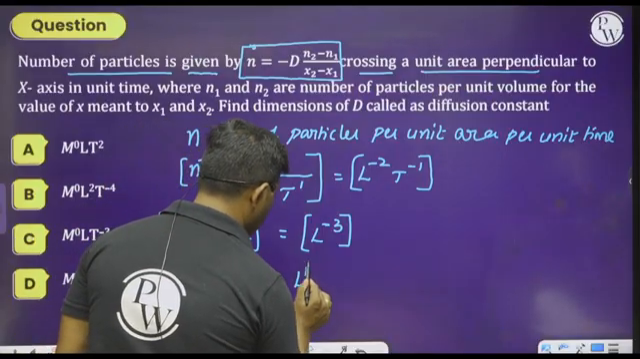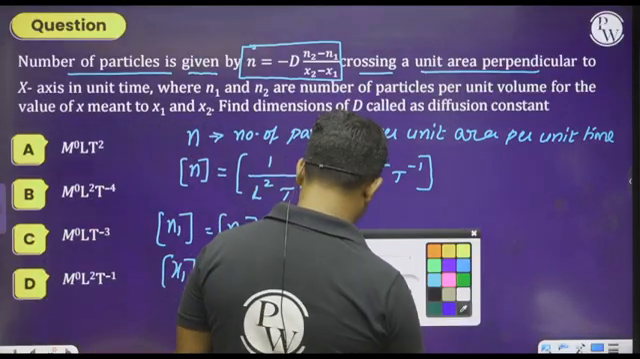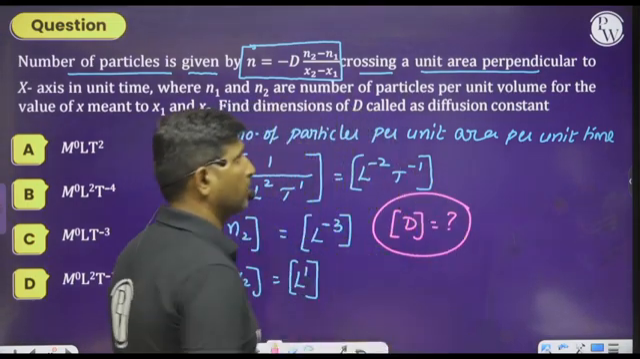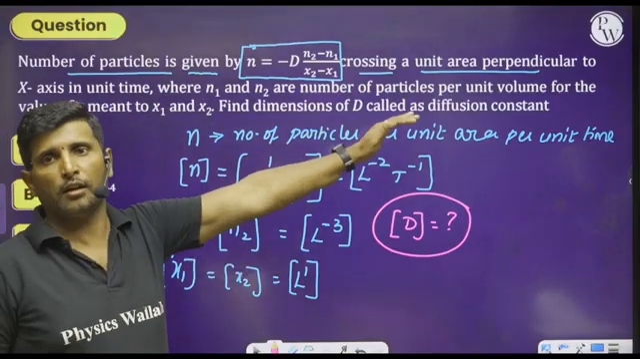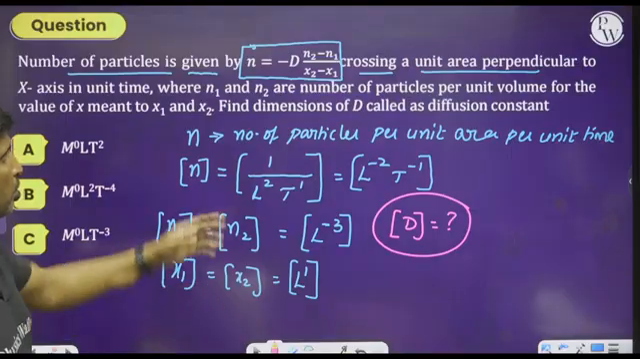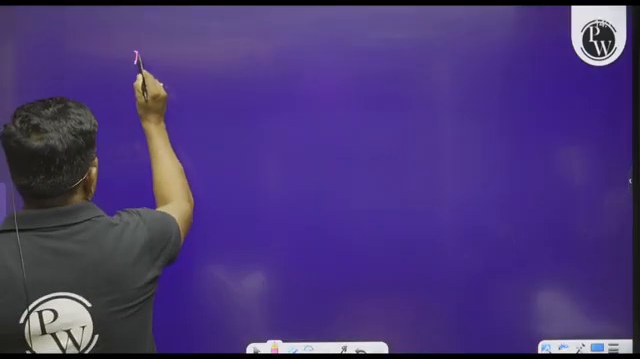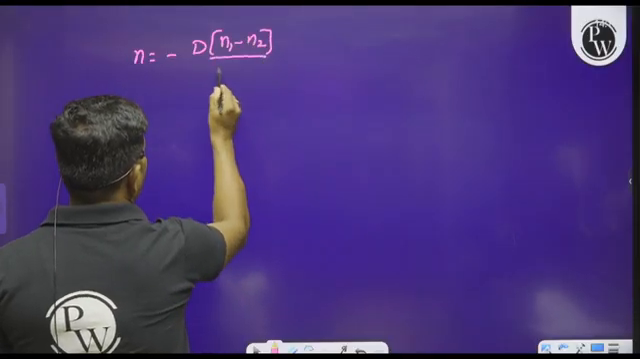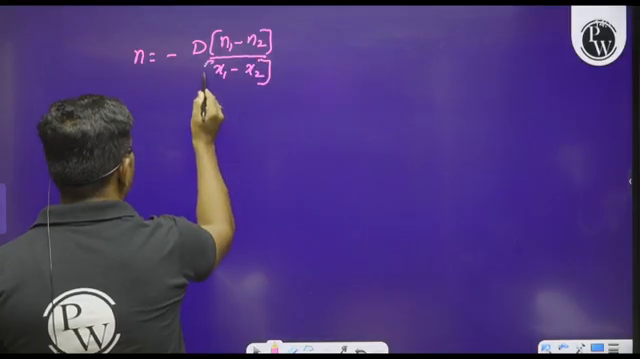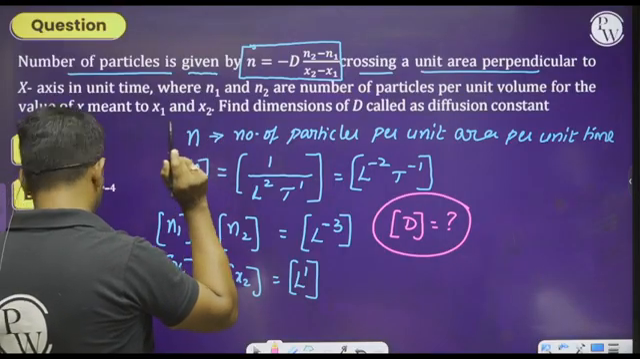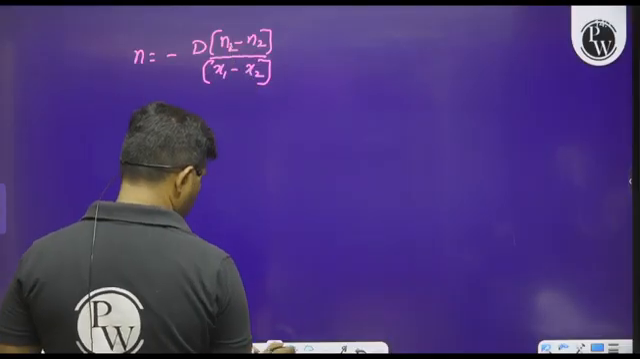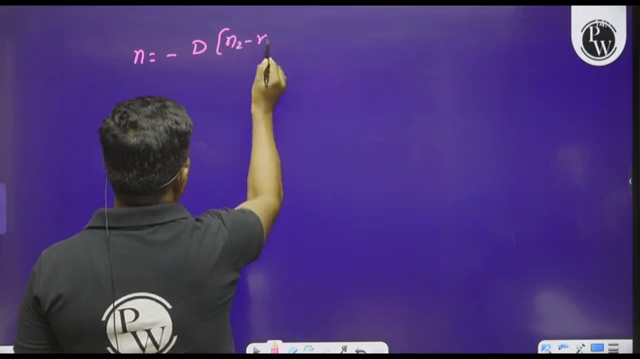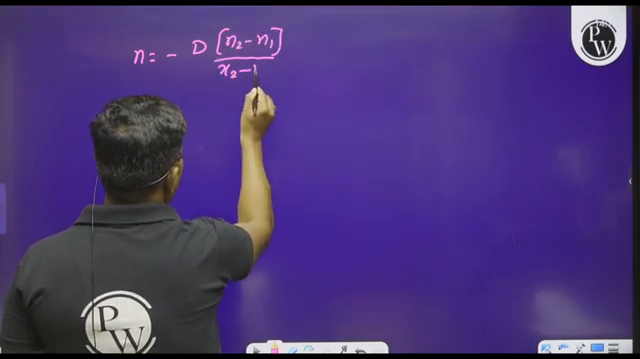So we can write it as L to the power of 1. Now we have to calculate the dimensions of capital D, that is diffusion constant. Please observe this equation here. Small n is equal to minus D into n1 minus n2 divided by x1 minus x2. Is it clear or not? Okay, I will rewrite this. n2 minus n1 divided by x2 minus x1, as they have given it.